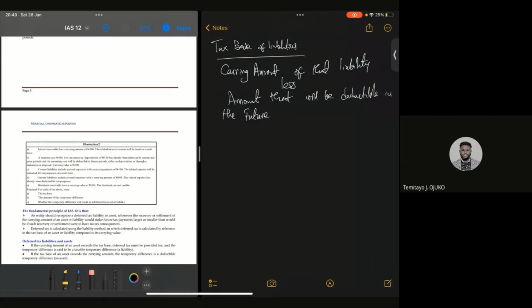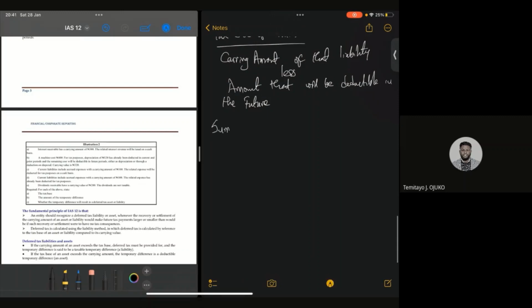Now, for ease and for summary of all this, don't forget, the difference between the tax base and the carrying amount of an item leads to what? Leads to temporary difference. Now, temporary difference can either be deductible temporary difference or what? Or taxable temporary difference. Then, like I said earlier, taxable temporary difference leads to what? Deferred tax liability, while deductible temporary difference leads to what? Deferred tax asset. Now, to summarize this whole process, I'm going to give you a summary